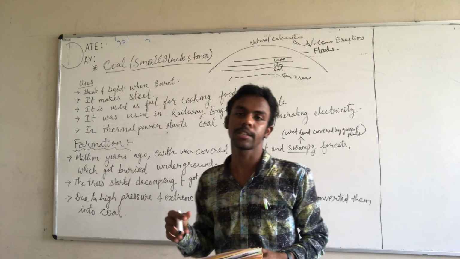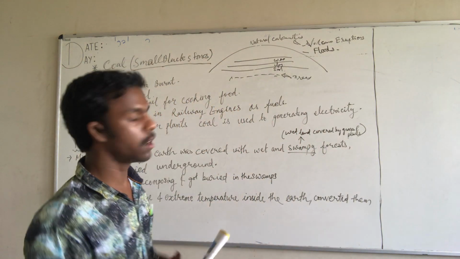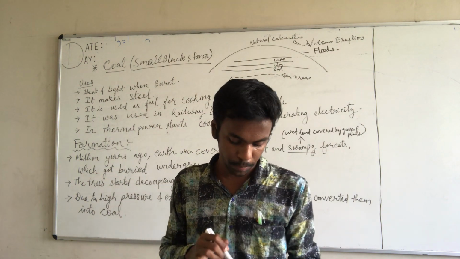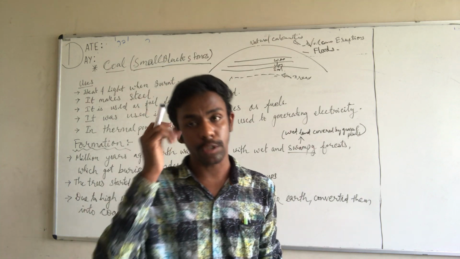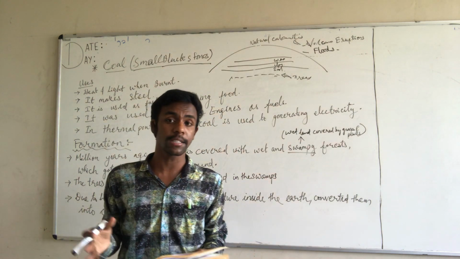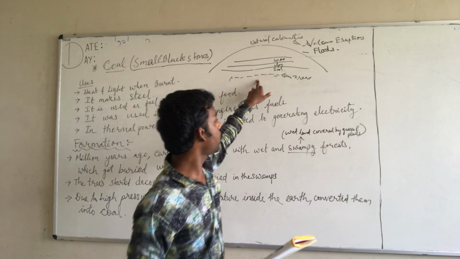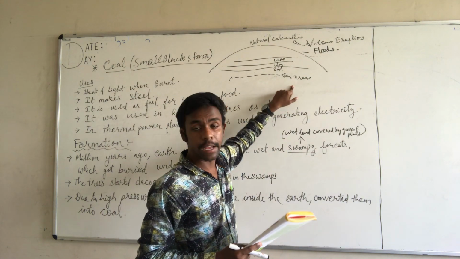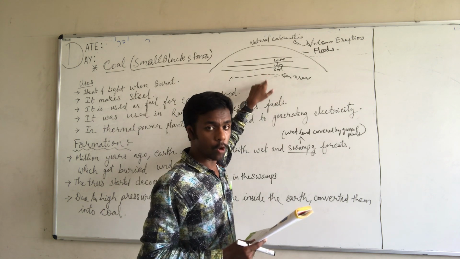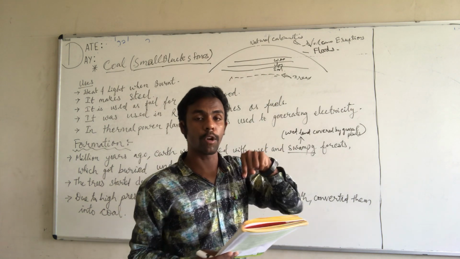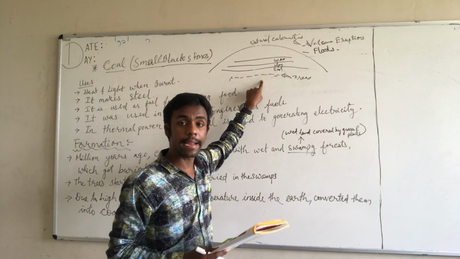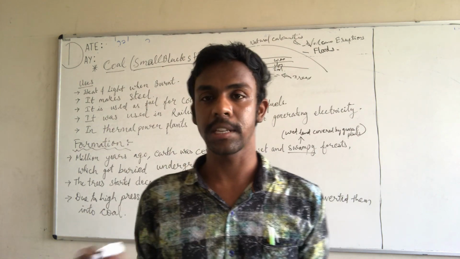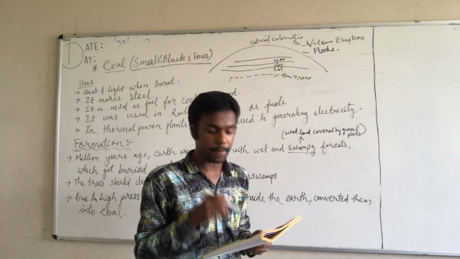So both processes are almost the same. That's why I didn't write it on the board, but you can understand it when you read it in the textbook, on page number 38. So petroleum is also produced by the same process. But what is the difference? In coal, there was dead vegetation, that means dead trees, in the formation of coal. But in the formation of petroleum, the aquatic animals were dead under the earth surface. That is the only difference. Otherwise, the process is almost the same. So this is how petroleum was formed.